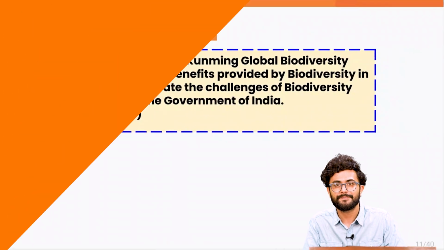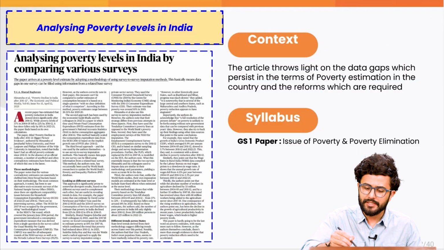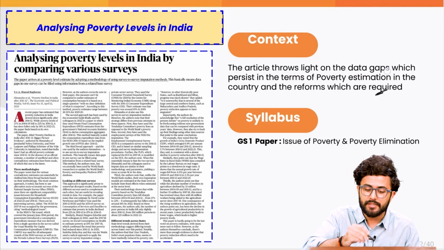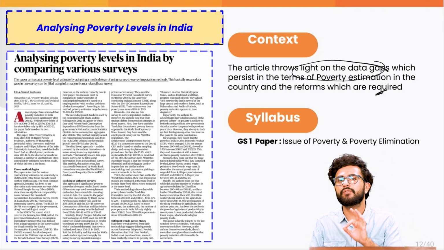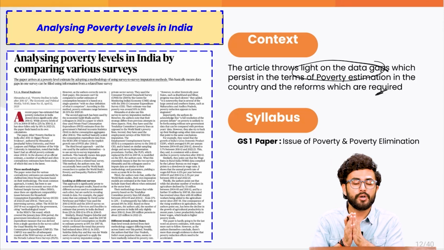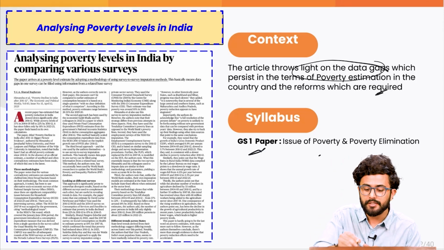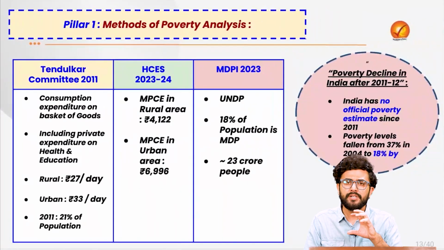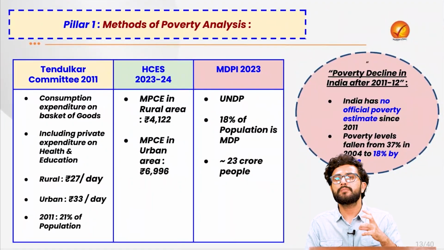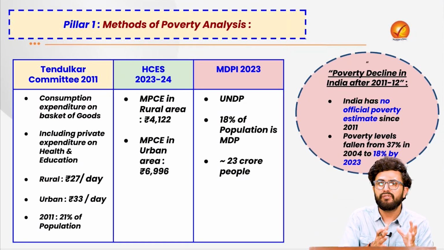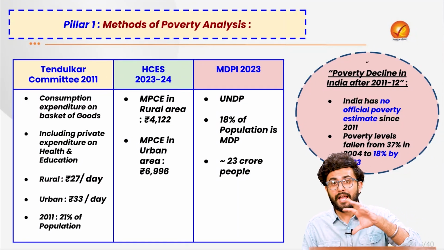The article today throws light on the data gaps which persist in terms of poverty estimation in the country and the immediate reforms which are required. This issue of persisting poverty forms an important component of your GS1 paper under the theme of issues of poverty and poverty elimination. So let's first try to understand what we mean by the term poverty. Does there exist any uniform definition of it which has global acceptance?